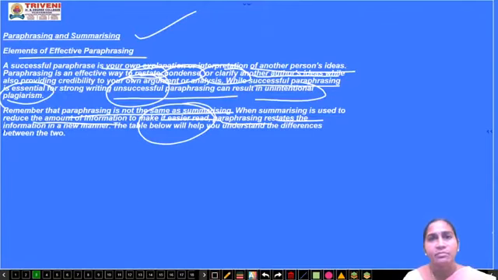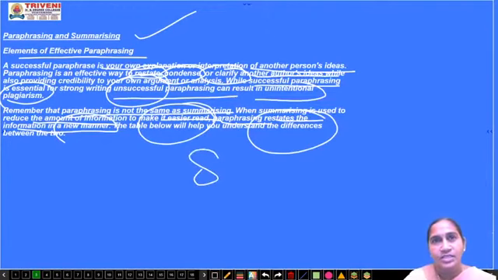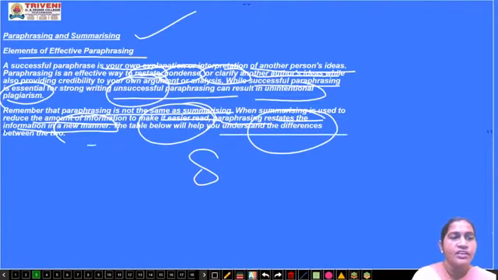They will get a clear picture, right? In paraphrasing, what happens? Paraphrasing restates the information in a new manner, in a new look. Okay, so summary is used for persons who don't have enough time, and paraphrasing is used to give the information in a new manner or in a new look.